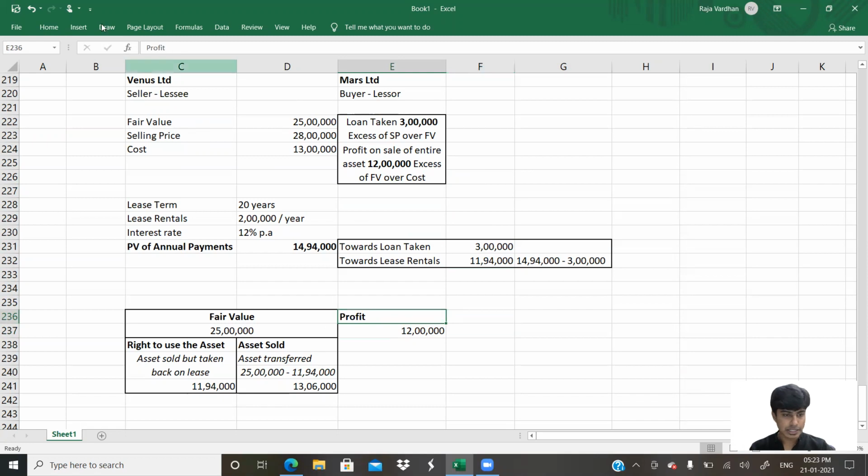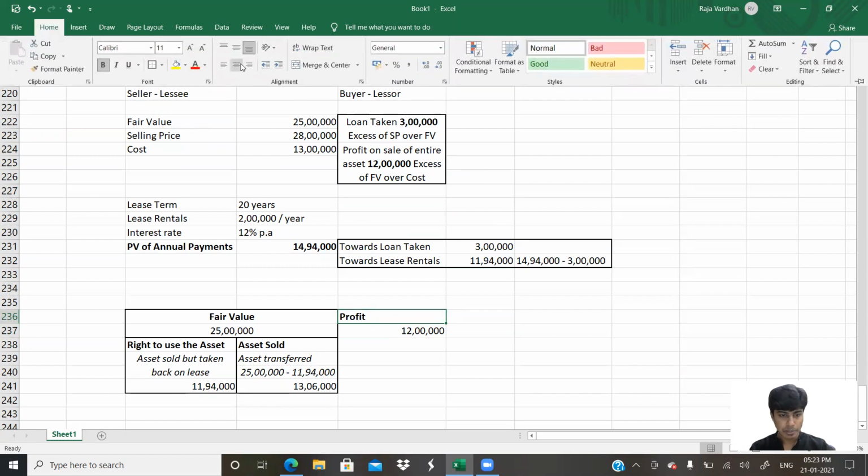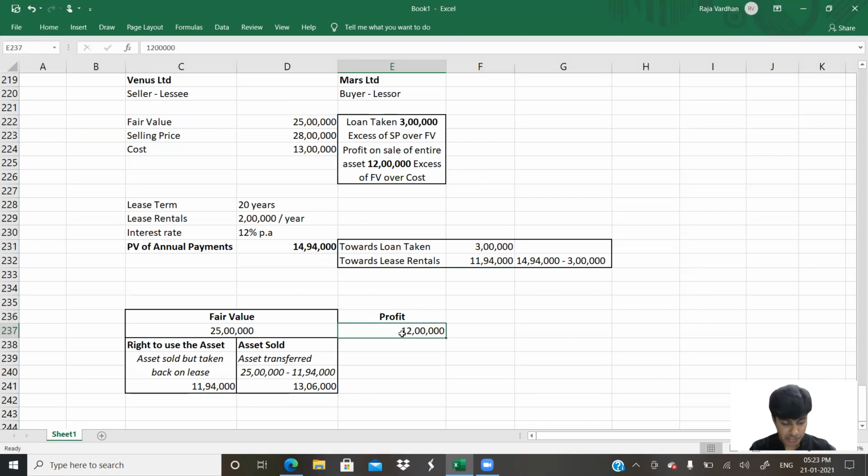So profit is 12 lakh on the sale of entire asset. But have we transferred the entire asset is my question. We haven't transferred the entire asset.